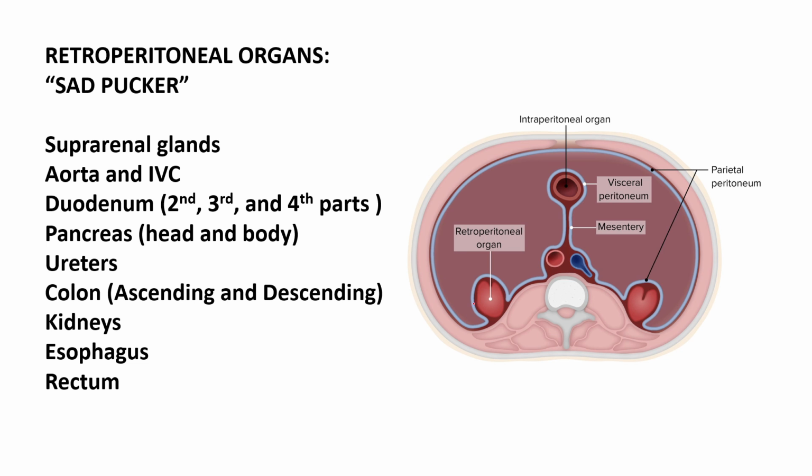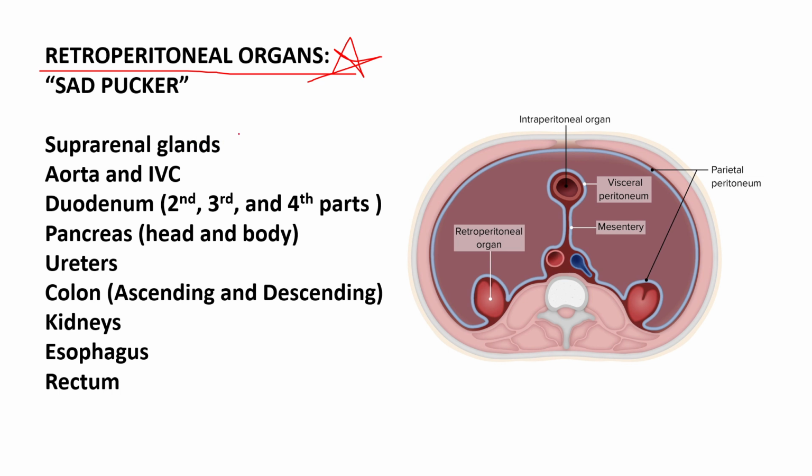The peritoneum is essentially one big sac which envelopes most of the abdominal organs. There are, however, a few which are located behind or posterior to the peritoneum. These are the retroperitoneal organs. Our mnemonic to remember the retroperitoneal organs is SAD-PUCKER.